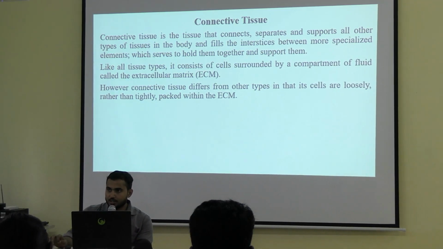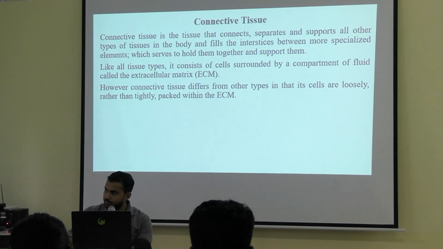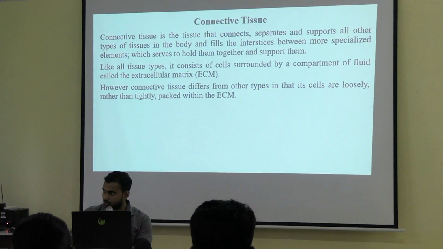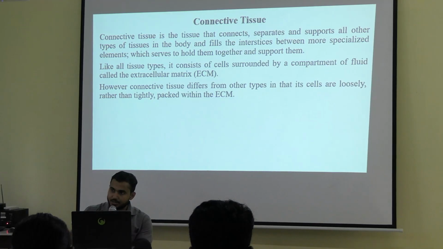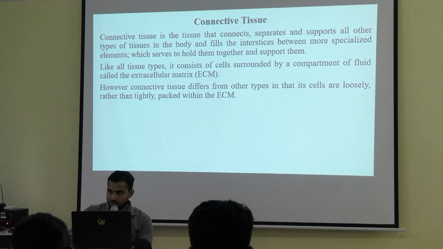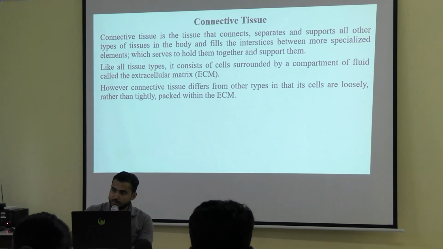Next, though it is a tissue, that means cells will be there. Always keep that in mind. If it is any tissue, it means cells will be there. Same as the epithelial tissue, in connective tissue also cells are present. But the difference is, in connective tissue, cells are widely separated from each other, not closely placed.